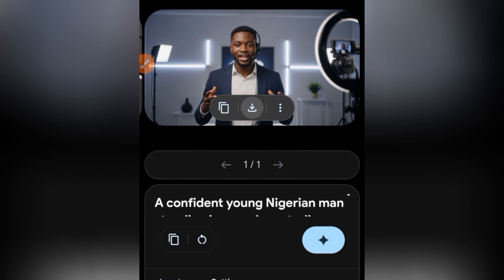Now the next thing we are going to do is to go back to ChatGPT and ask it to generate a motivational message for us, and it should last less than 5 seconds. Why? That's because the video we are going to create of the avatar lasts for 5 seconds, so we don't want to type something that is going to take more than 5 seconds. Okay, so let's head over to ChatGPT.